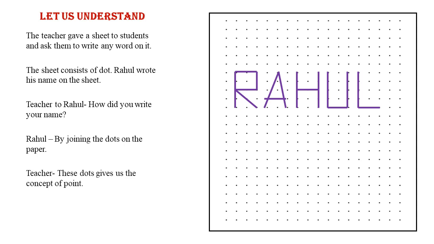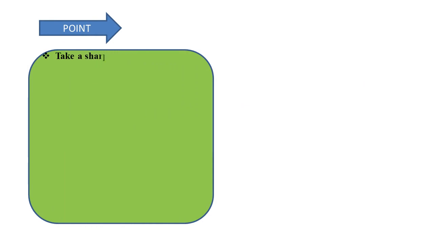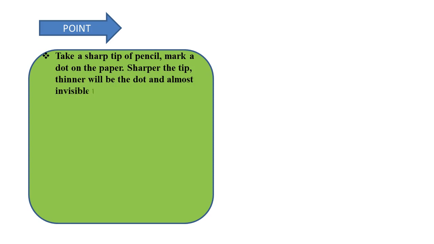Then the teacher told him, "These dots give us the concept of point. Now let us discuss what we mean by a point." Now children, take a piece of paper and a very sharp pencil in your hand and mark a dot with the pencil on the paper. The dot which you obtained actually represents a point.